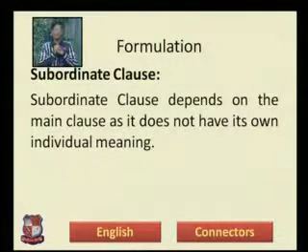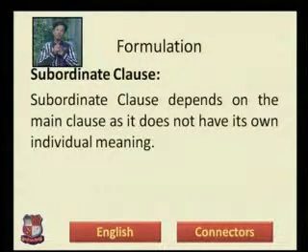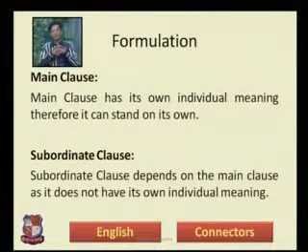Second, what do we mean by subordinate clause? Quite opposite to the main clause, the subordinate clause depends on the main clause. It means it does not have its own individual meaning. If you just speak the subordinate clause, it will be incomplete. It will need the help of the main clause. Without the main clause, the subordinate clause will not stand, or it will not be able to give you the full meaning. Here again you can see the definitions of main clause and subordinate clause.